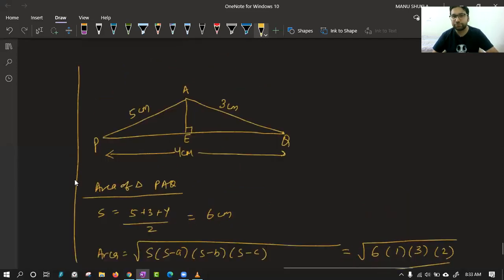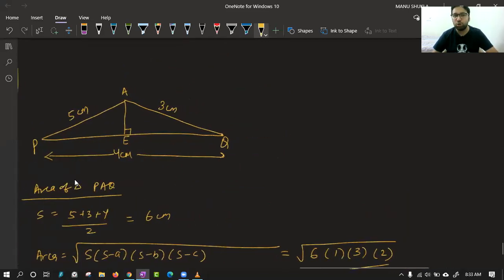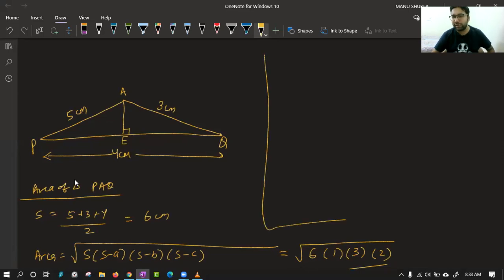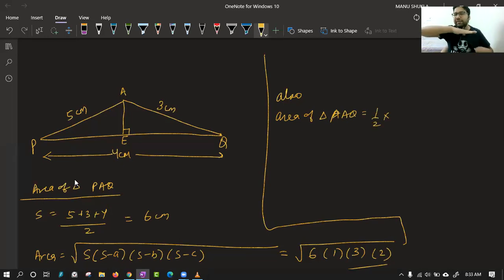Now class, again we have one more way to find the area. What is the new way, class? Please answer. Also, area of triangle PAQ is given by half into base. What is the base of this triangle, class? Is it AQ? Is it PA or PQ? What is the base? The base is PQ. On whichever side the perpendicular lies, that is your base.